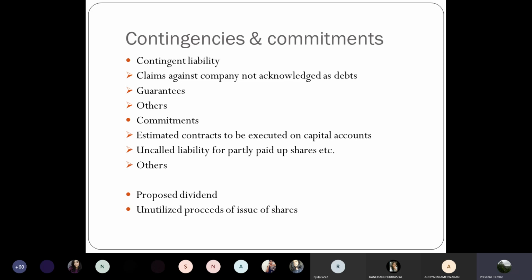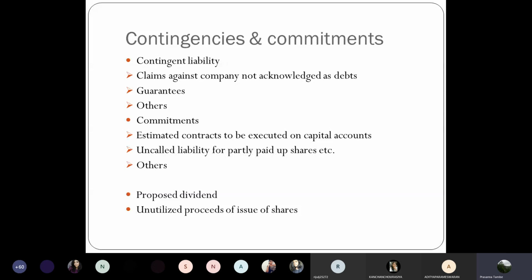Now, if you look at the balance sheet, nowhere will you write that you have given an order for construction of a factory building where the contract value is 5 crores, and as of now you have paid only 30-40 lakhs and the work completed so far is worth 50 lakhs. There is no provision in the balance sheet to disclose this information, but you still have a commitment to pay the balance 4.5 crores as the building work progresses.